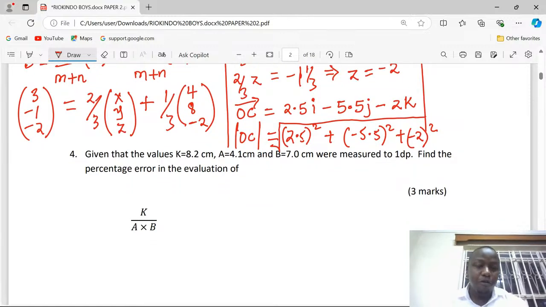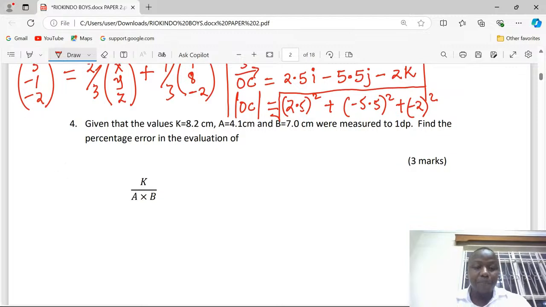Number 4, given that the values of K are 8.2 centimeters, then A 4.1 centimeters and B 7.0 centimeters measured to 1 dp or 1 decimal place, find the percentage error in the evaluation of K divided by A multiplied by B.